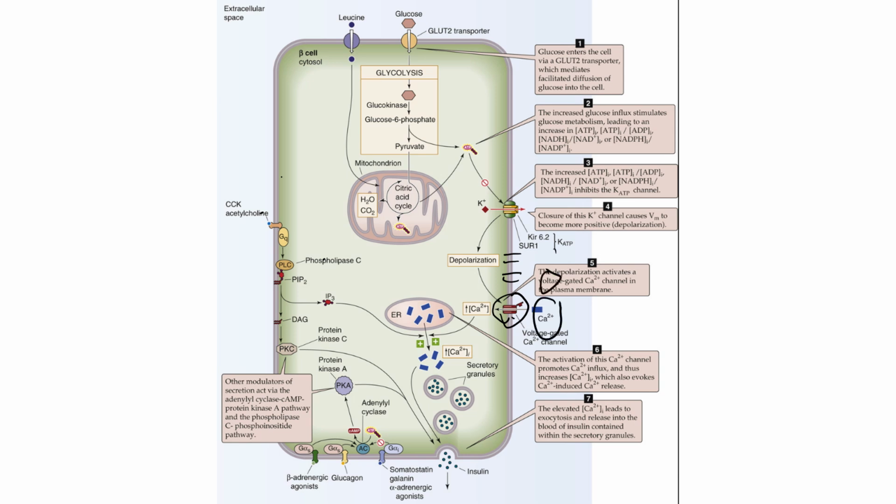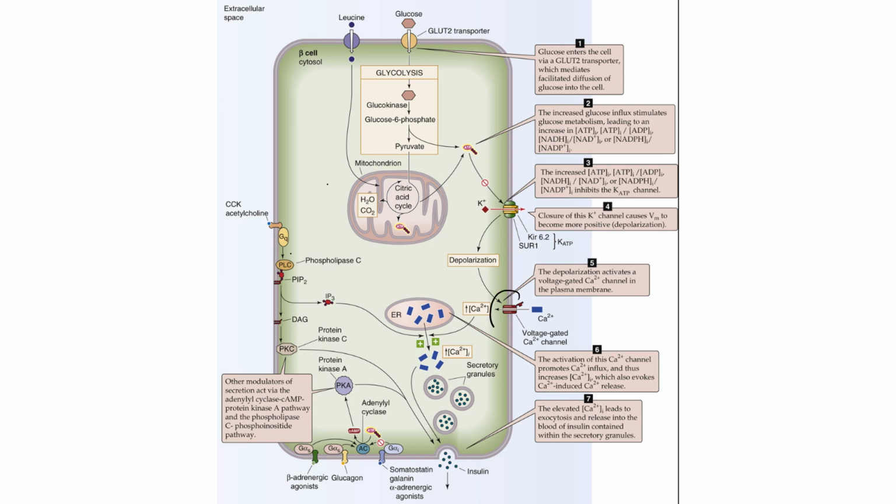And that then allows calcium to move from a high concentration in the interstitial fluid to a very low concentration in the intracellular fluid. So now there's an influx of calcium ions into the pancreatic beta cell. Okay? So intracellular calcium levels inside of the pancreatic beta cells are rising.